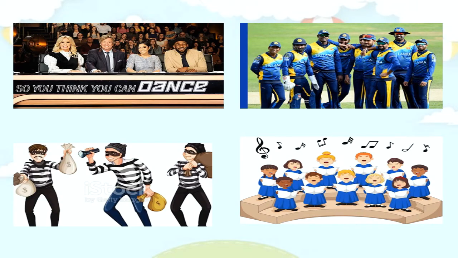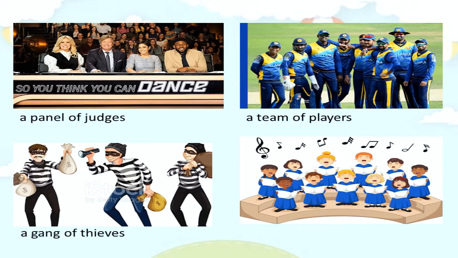Let's see some more examples. In the first picture, there are some judges. A group of judges we call a panel of judges. There are some cricketers in the next picture. Together, they are called a team of players. Here, there is a set of thieves. They are known as a gang of thieves. We can call a group of singers a choir of singers.